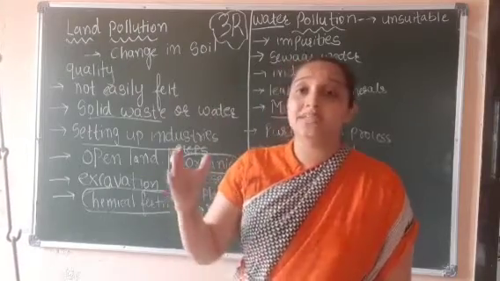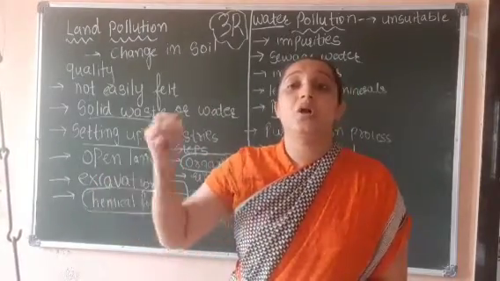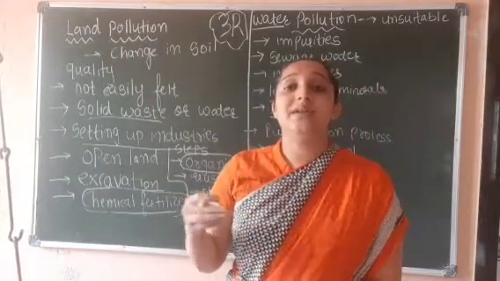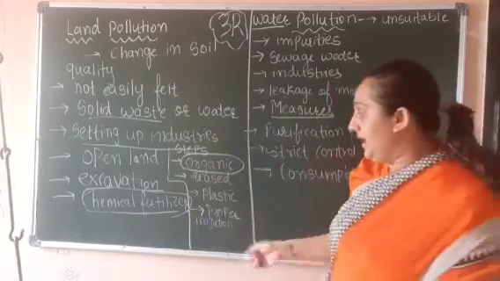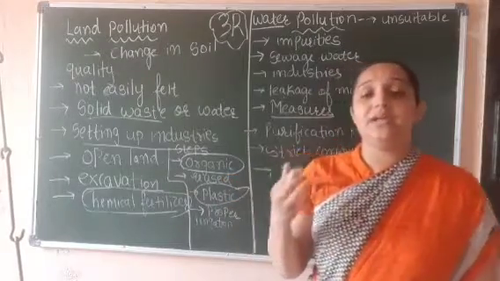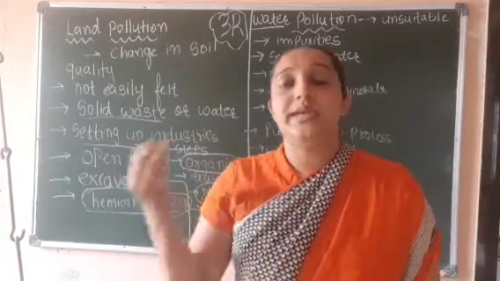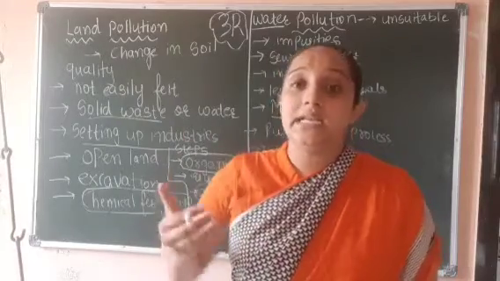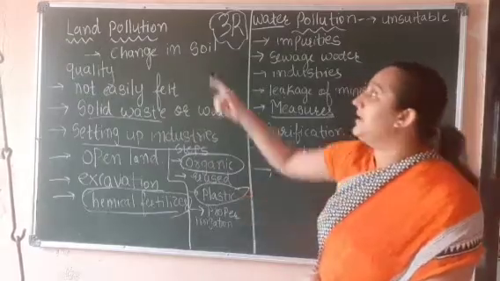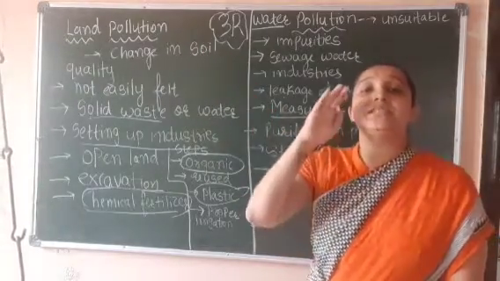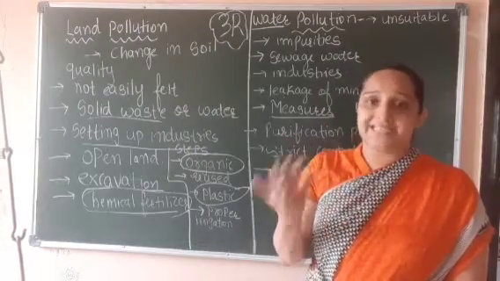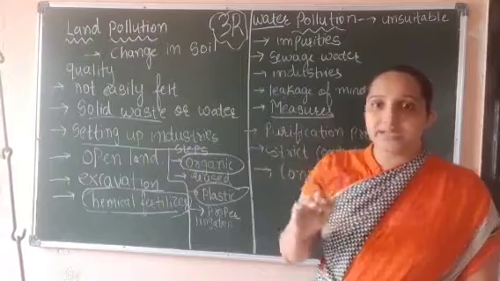Yes, we should, because it is not good for what? For our land, as it is not easily degradable, right? Now, whatever plastic we are using in our day-to-day life, we should recycle it or reuse it. Okay, so that will not create land pollution. That can at least control land pollution. Not exactly stop, but we can control it, right?